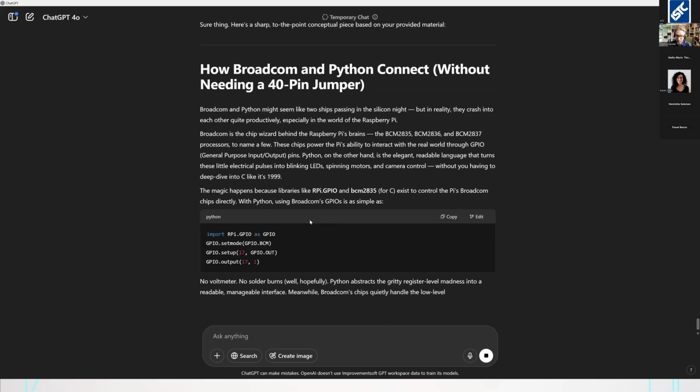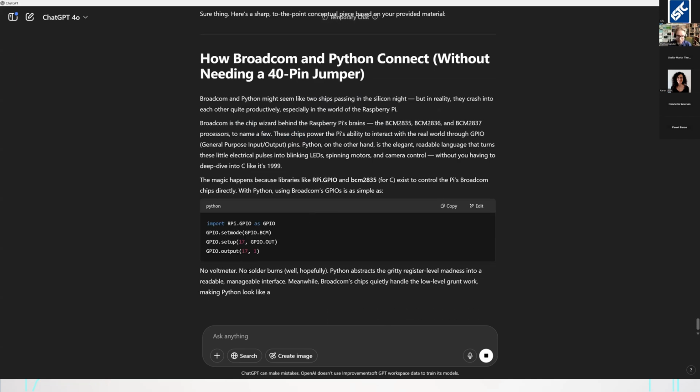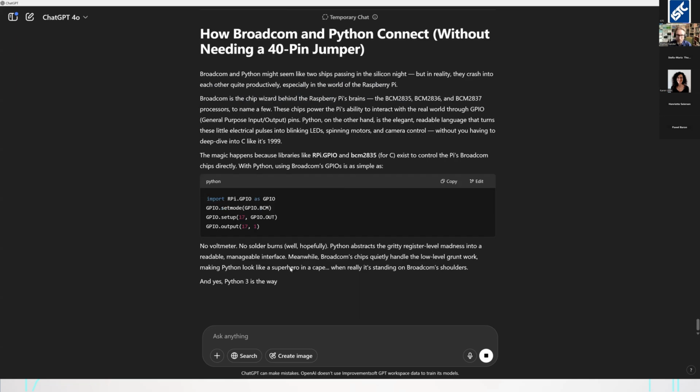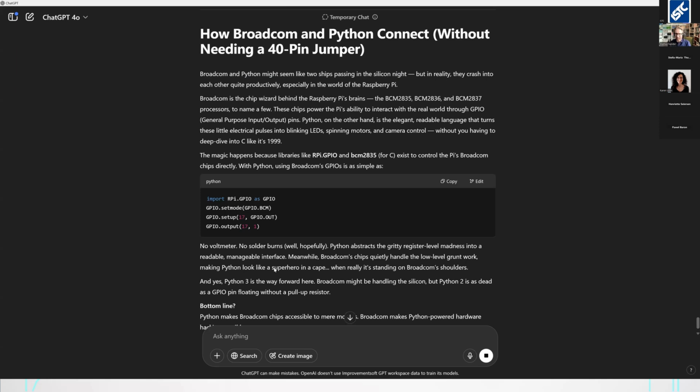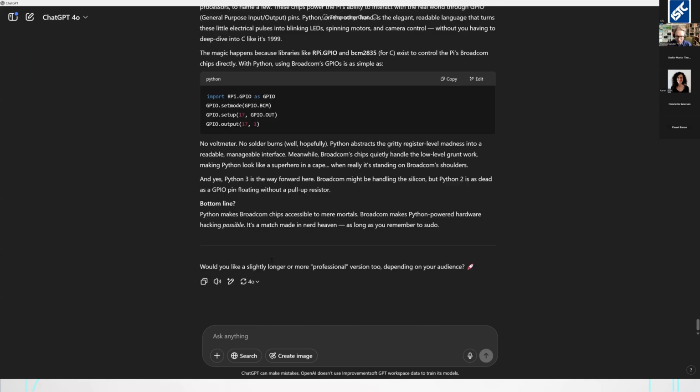No voltmeter, no solder burns, hopefully. All right. Okay, so it's going. It's funny how the expectations go up when you start using this. It's like, man, it takes it a minute to create something out of nothing. That's too long. You get frustrated and you want it to be faster. But anyways, it's done. So let's copy this.